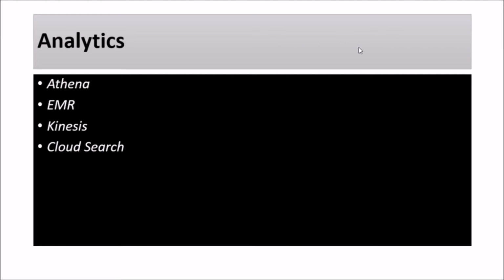Then we have CloudSearch. It is a cloud-based search service. Then we have Data Pipeline. Data Pipeline is a web service used to automate movement and transformation of data. And then we have Elasticsearch. It is used for log analytics, full text search, application monitoring, and others.